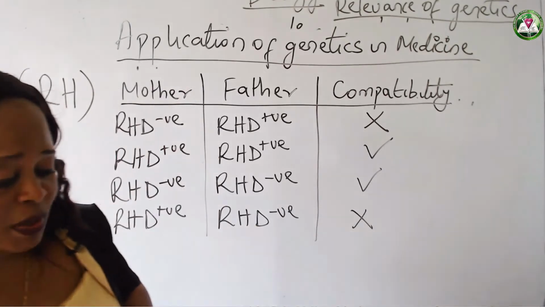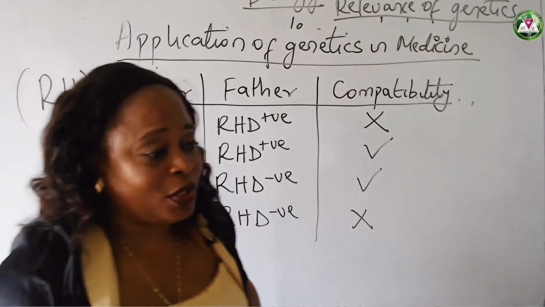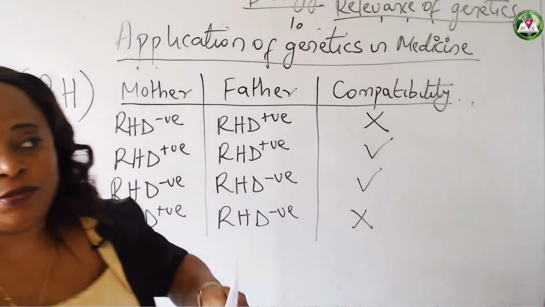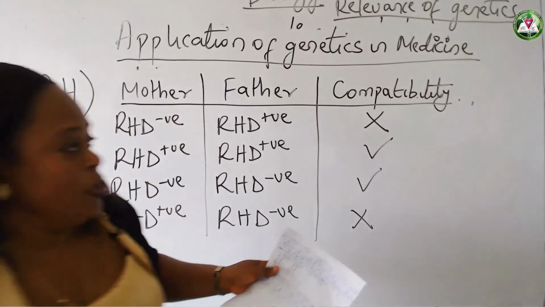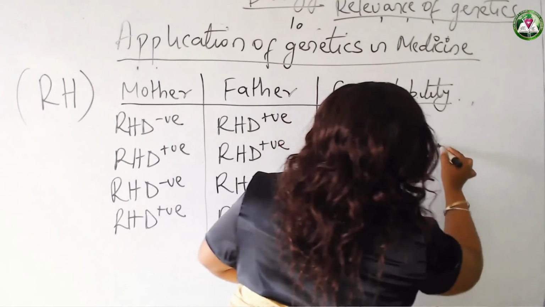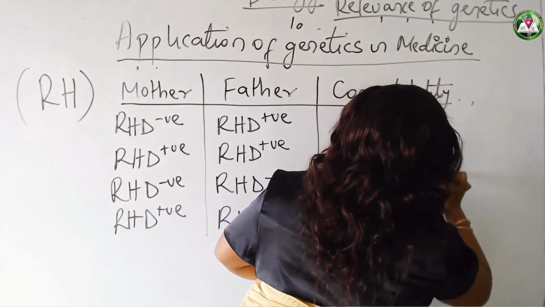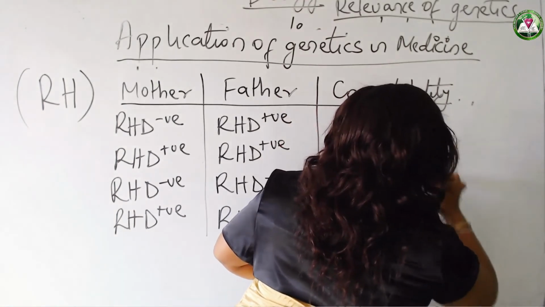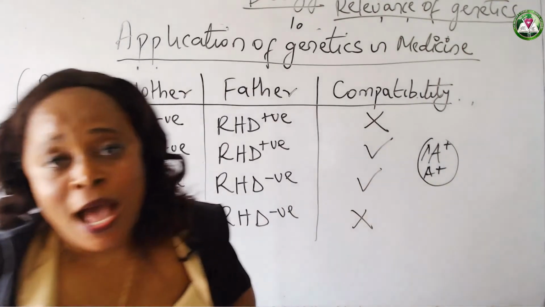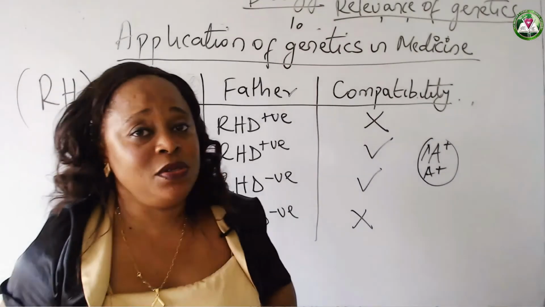Now, when we hear this rhesus factor, most people just hear about it and don't think about it. When you see the notation of maybe A plus or AB plus, this plus that you see attached to blood groups is actually what we are talking about. They are these rhesus factors.